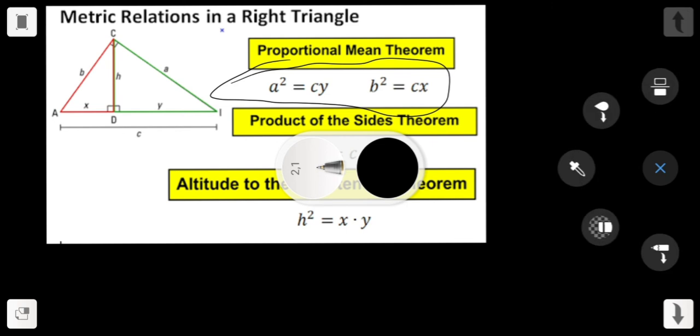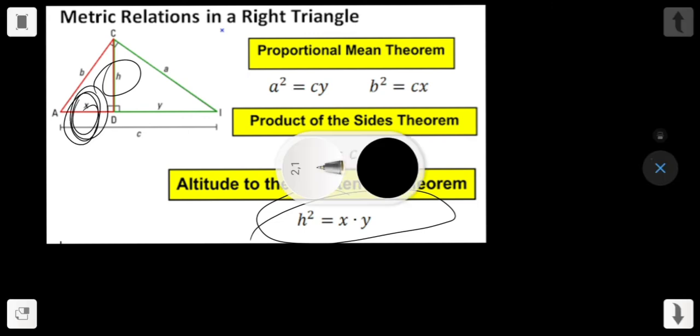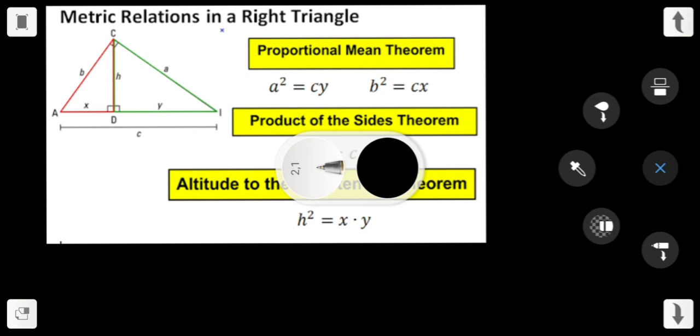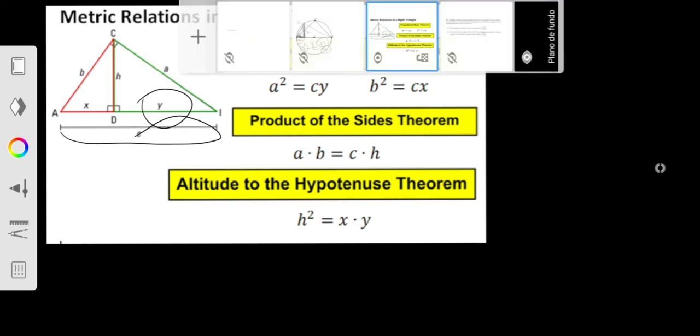Now, the one that we are going to use is this one. Why? Because we know the value of our h, and the one that we need to find is this x, right? Because in our exercise this angle is missing, and we have the value of c, so we can find the value of the y. What do I mean?